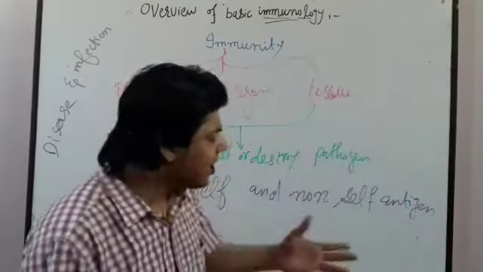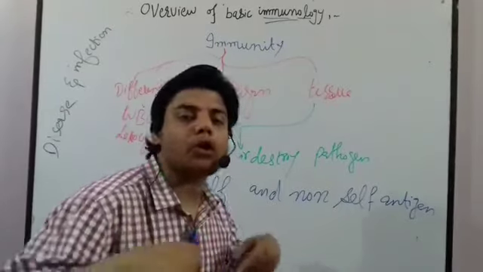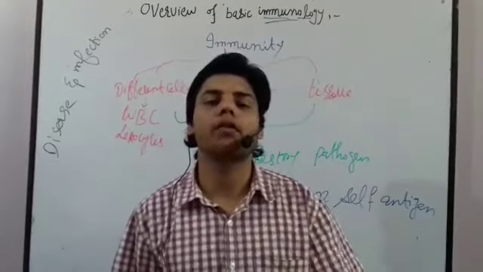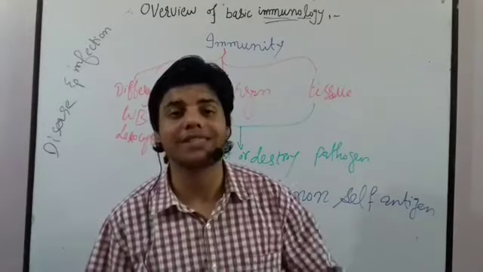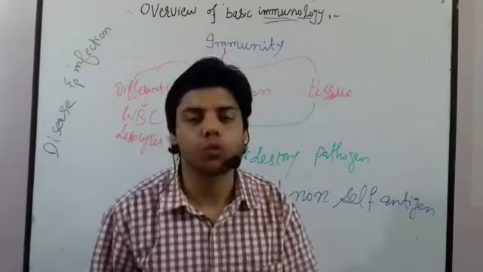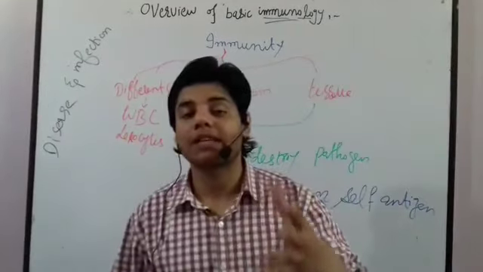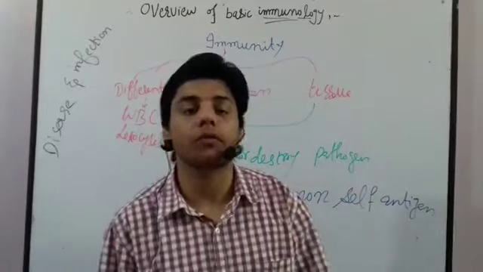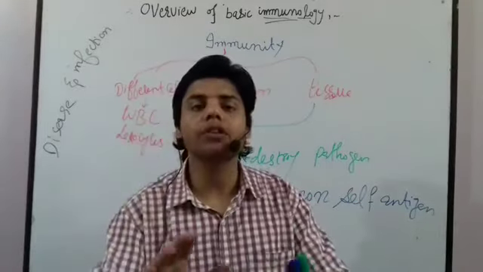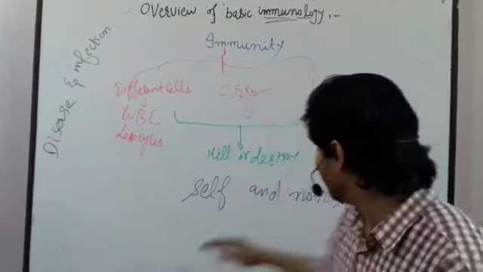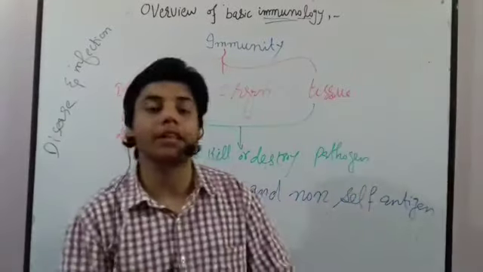What does it mean? Self antigens are those which are a part of our body, like proteins, vitamins, hormones. These are self antigens, and they are useful for us. On the other hand, we have non-self antigens, like bacteria, euglena, such kinds of things. Our immune system normally kills the non-self antigen and protects the self antigen.